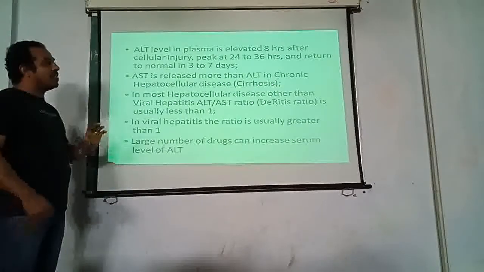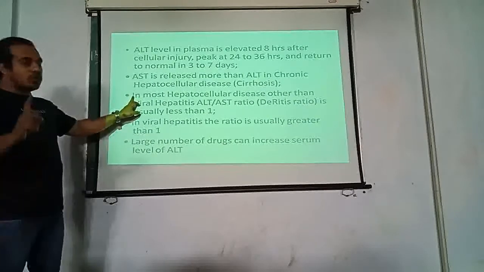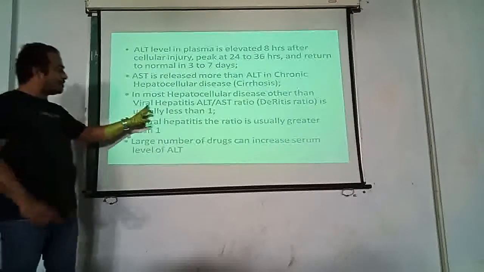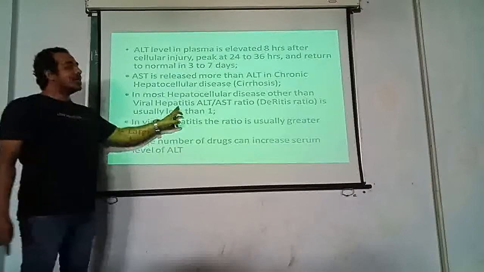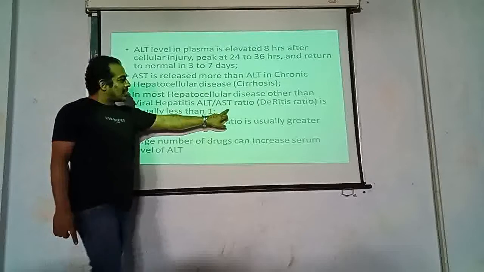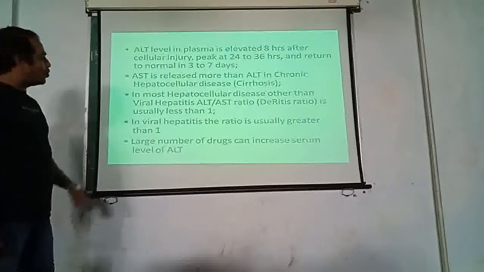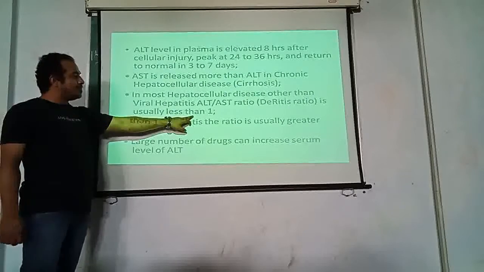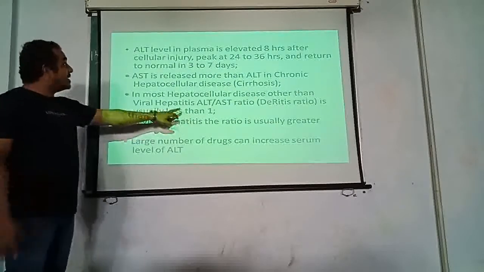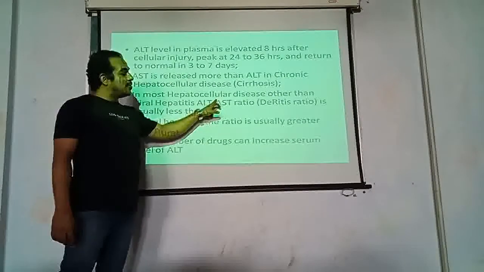In most hepatocellular disease other than viral hepatitis, that is, most liver diseases except viral hepatitis, the SGPT and SGOT ratio, known as the De Ritis ratio, is usually less than 1, which indicates that your SGPT will be less as compared to SGOT.